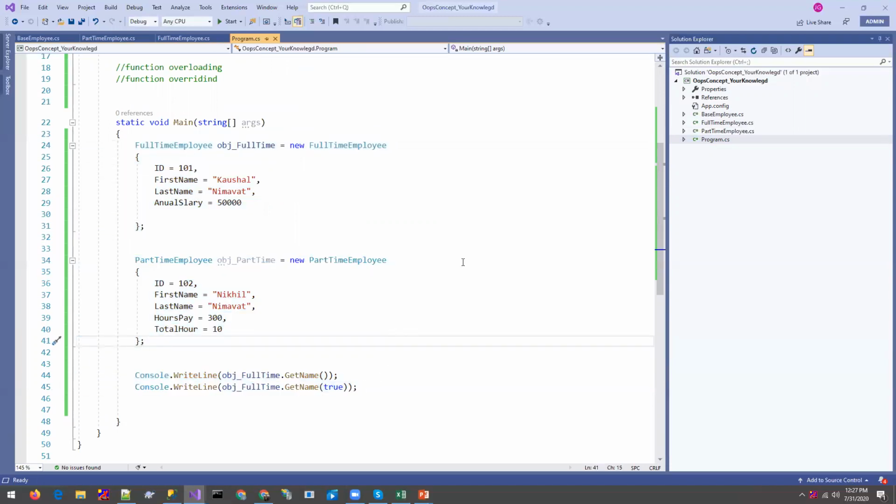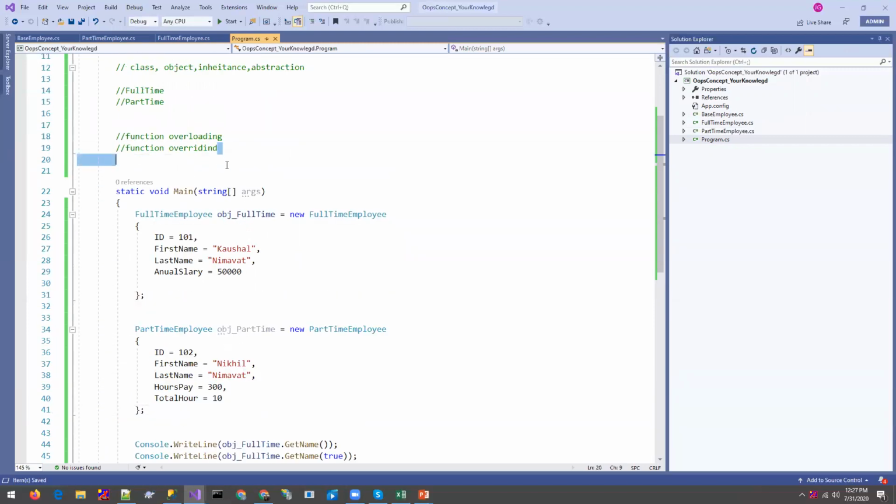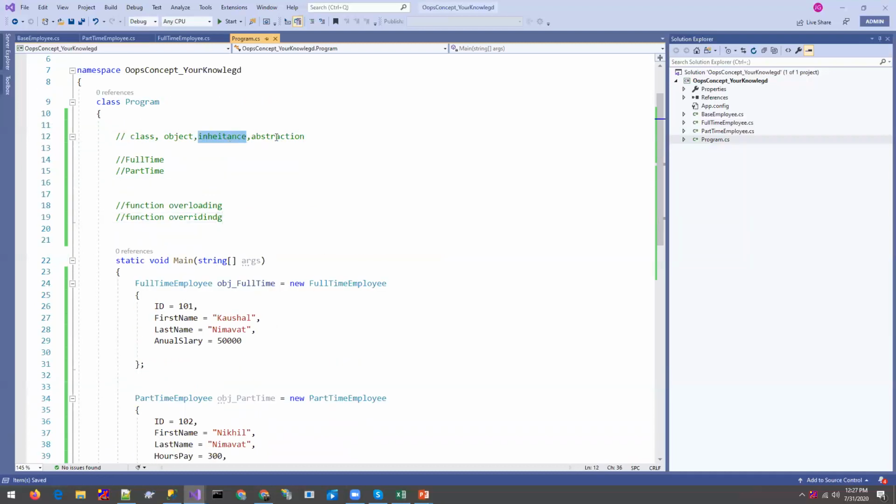Encapsulation is basically the space or the area that holds everything: the class, object, property, inheritance, interface, and things like that. Everything we are using in MVC or in .NET. So we can say that's an encapsulation. Now we should have the idea about the class, object, inheritance, and abstraction.